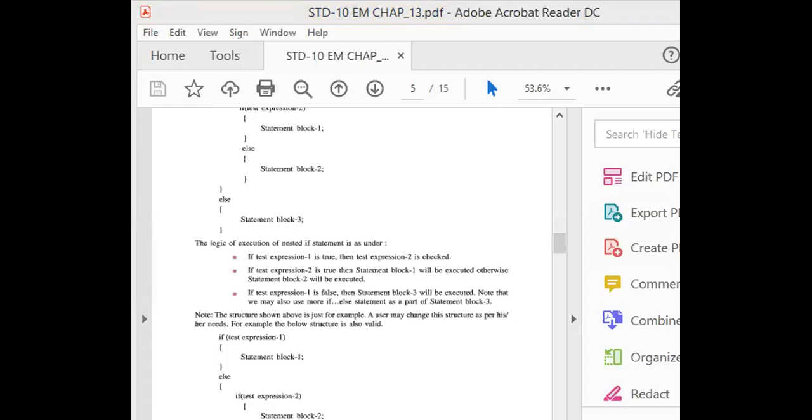Suppose I enter 2020. Whether this year is leap or not: if it is divisible by 4, it will be a leap year. If it is not divisible by 4, it will not be a leap year.